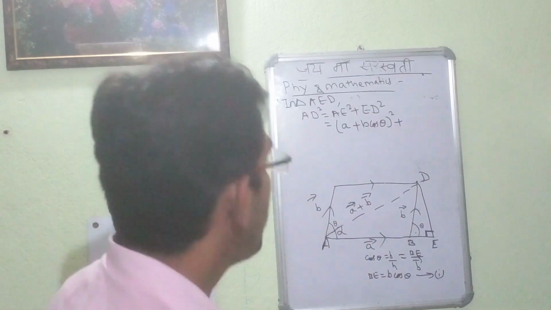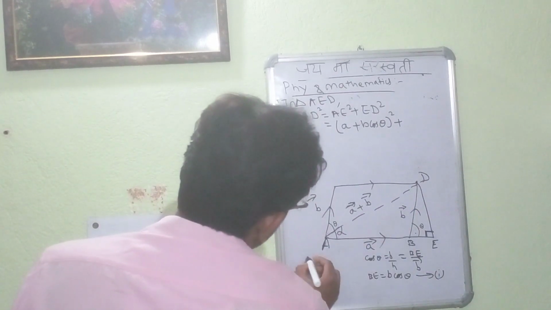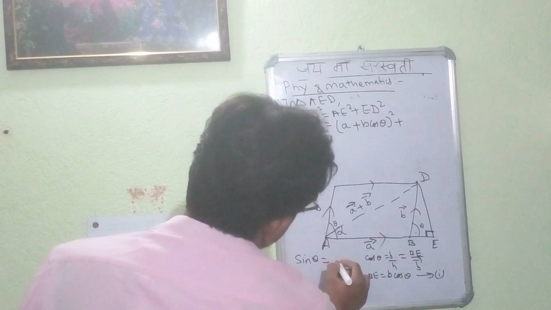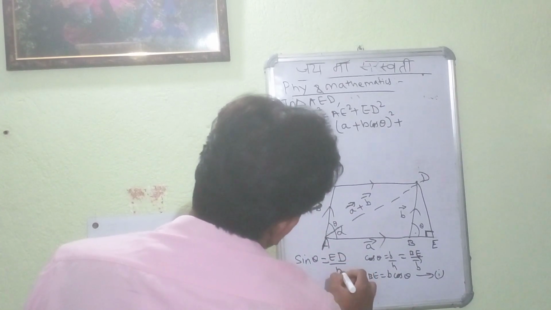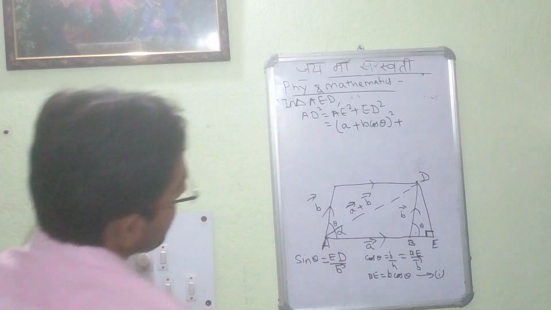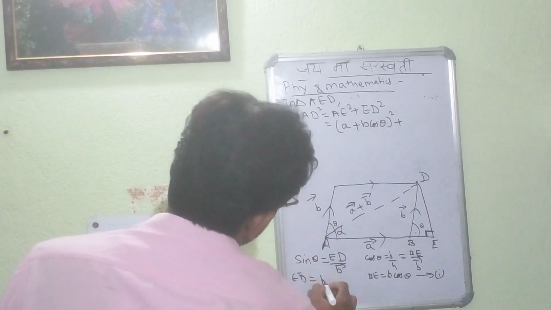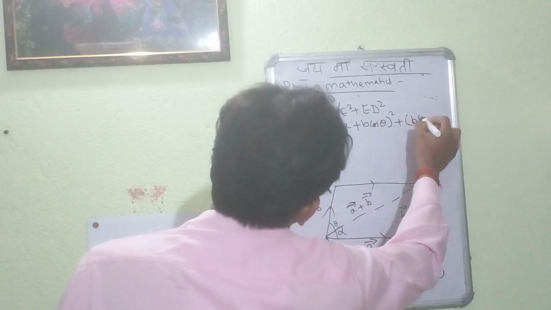Now we check the ED portion. Sin theta is equal to perpendicular by hypotenuse, so sin theta is equal to ED by B. ED is equal to B sin theta. We write ED as B sin theta, the whole square.